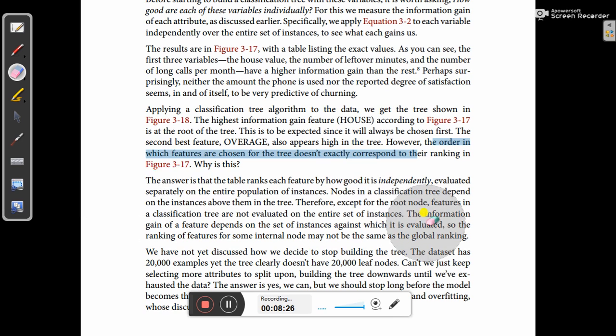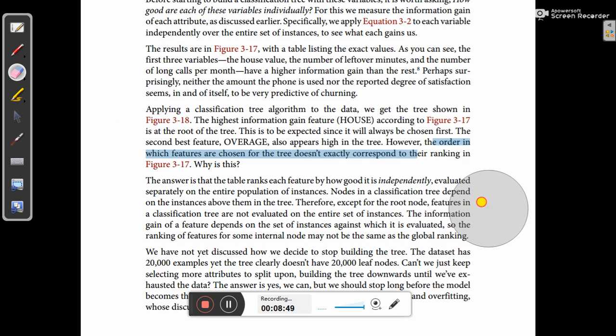So here you can see the information gain of a feature depends on the set of instances against which it is evaluated. That might not be the whole set of instances. So the ranking of features for some internal node may not be the same as the global ranking.